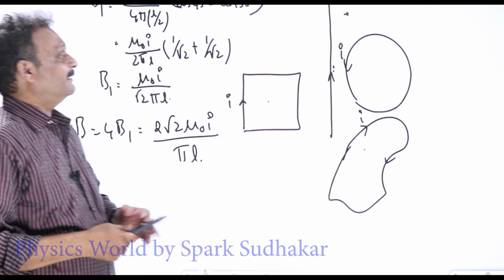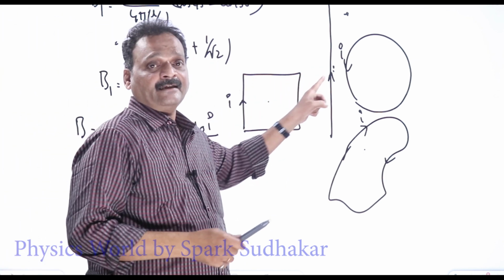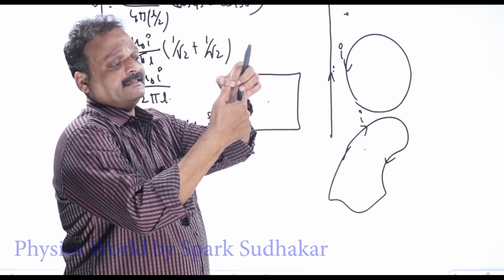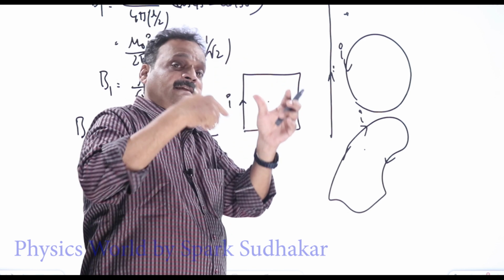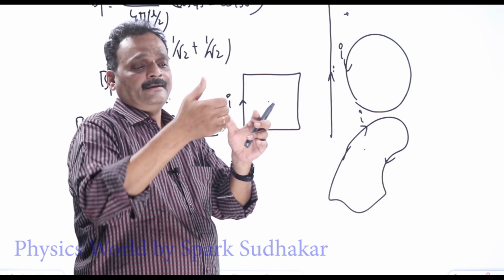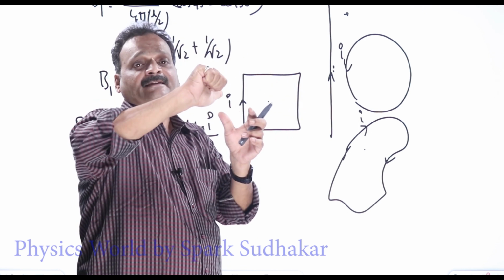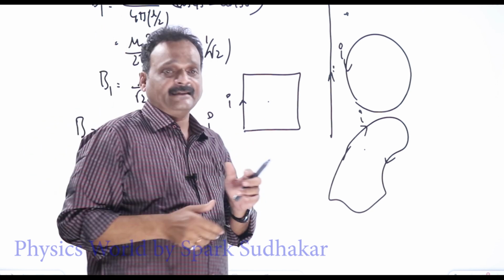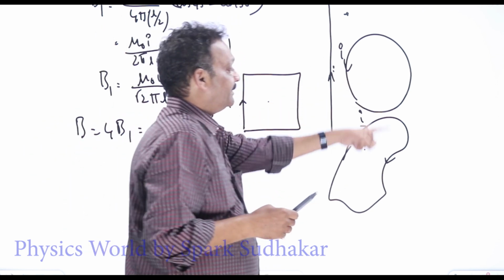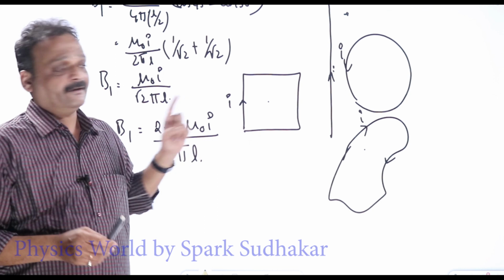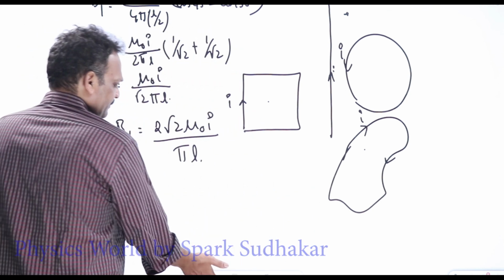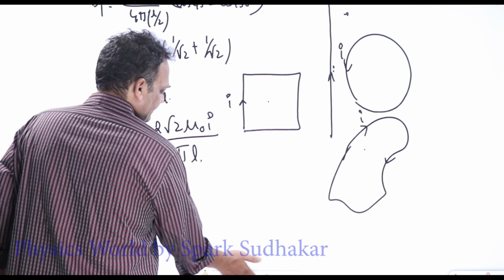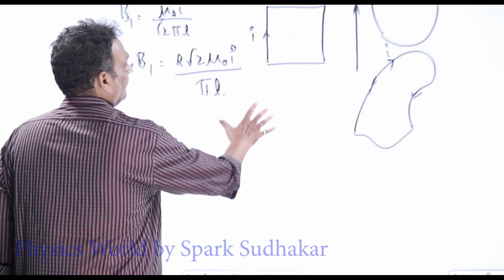So whenever the current is in a straight wire, thumb should be in the direction of the current, 4 fingers will give you the direction of the magnetic field. If the current is in any closed loop, 4 fingers should be in the direction of current, thumb will give you the direction of the magnetic field, irrespective of the shape of the loop. Remember. This is one. Any number of variations can be observed here. Next one, a question may come like this.